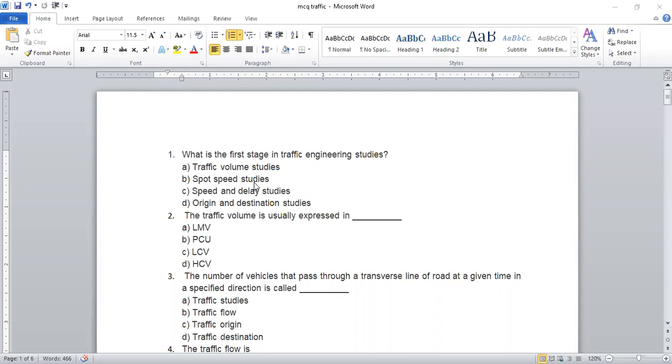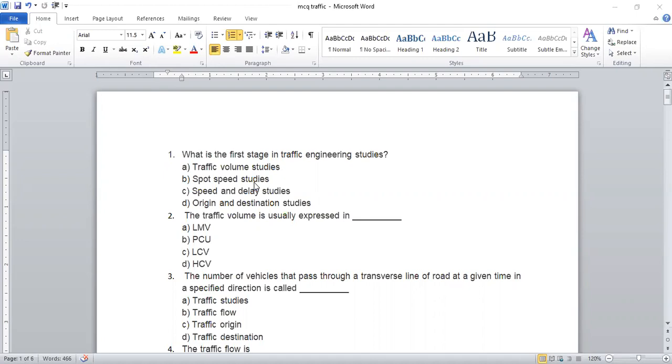What is the first stage in traffic engineering studies? The options are traffic volume studies, spot speed studies, speed and delay studies, and origin and destination studies. So what is the answer?